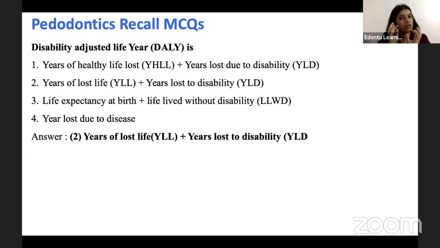This is something that you need to learn by heart. So DALY, or disability adjusted life year, is the years lost due to disability plus years of lost life. Okay.